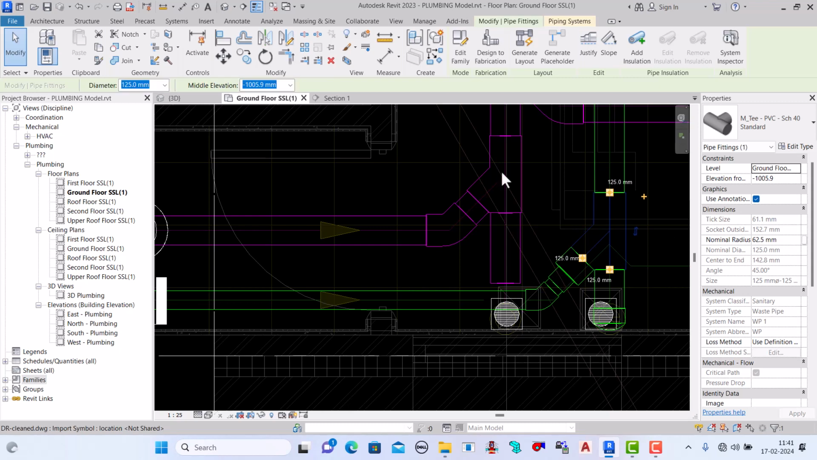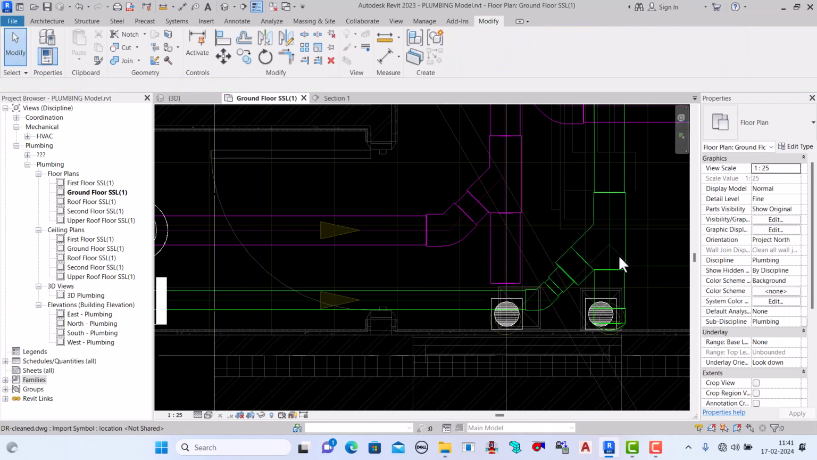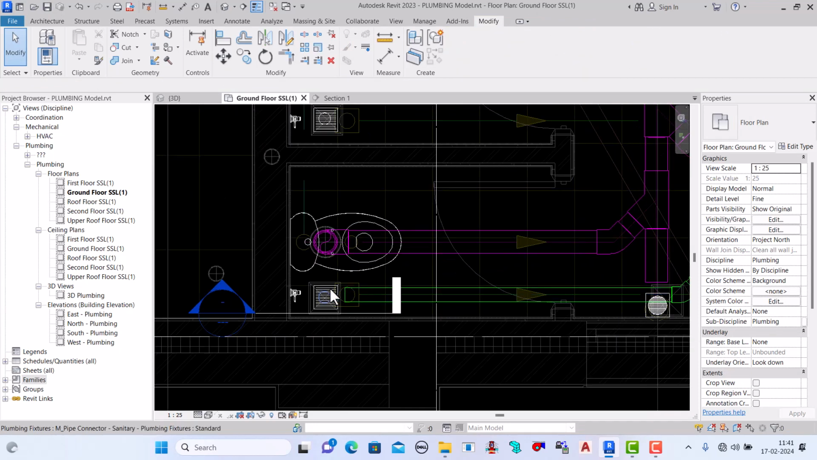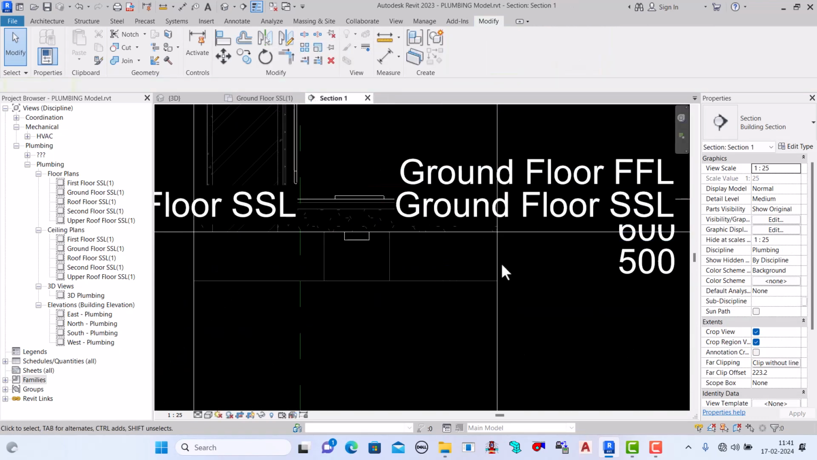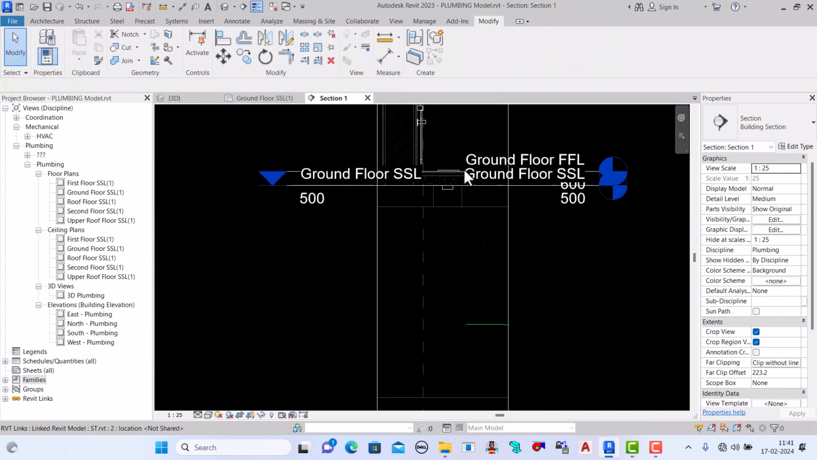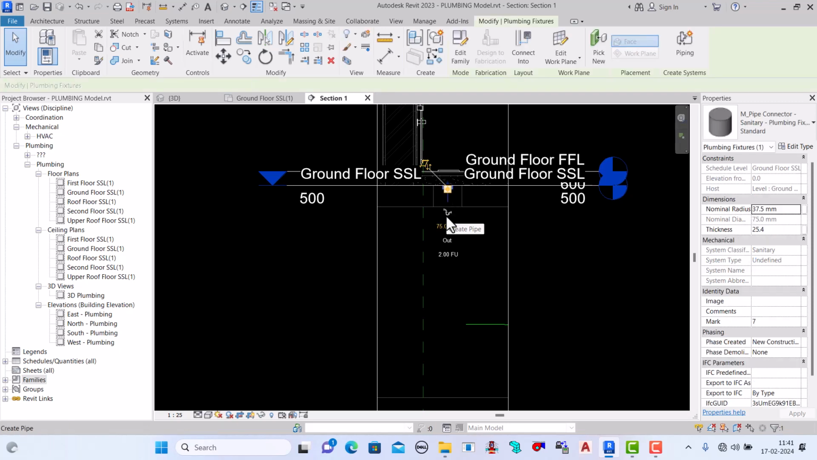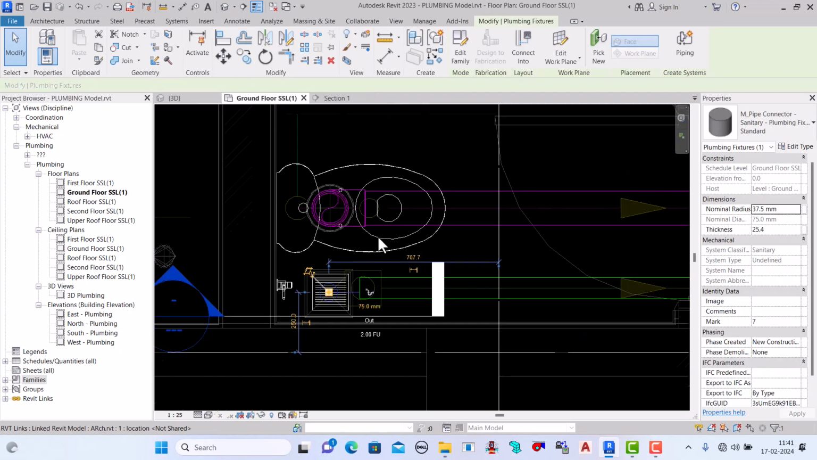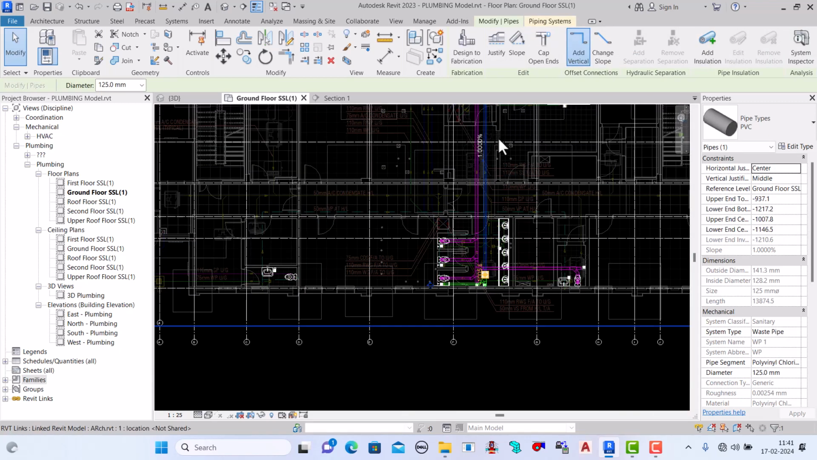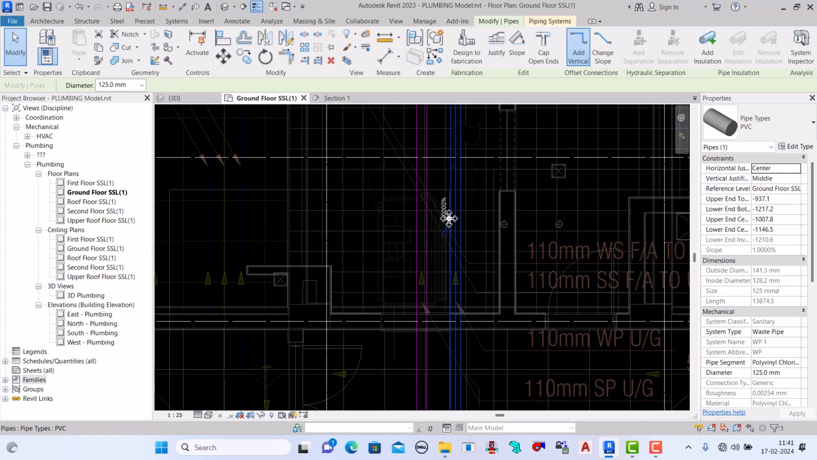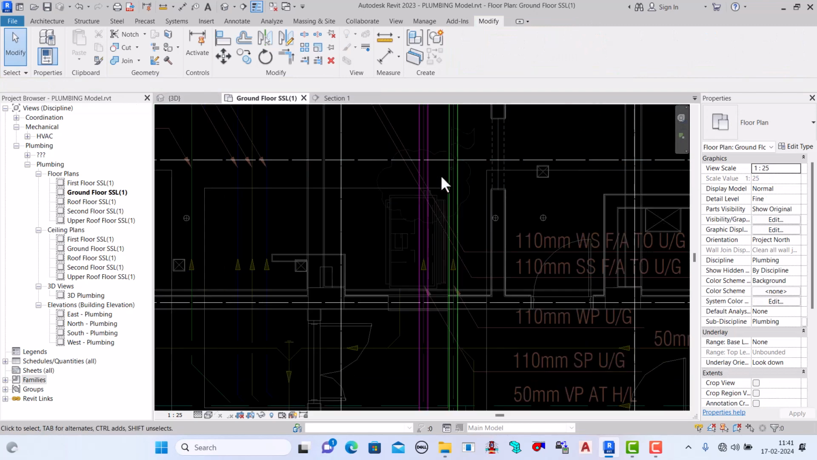Now we will count the elevation from here. Okay, our pipe is here. See, one more thing, we have to check our elevation slope, 1% slope. Okay, good. This side is the upside and this arrow is showing downside. So this side is downside, so it's okay, no issue.